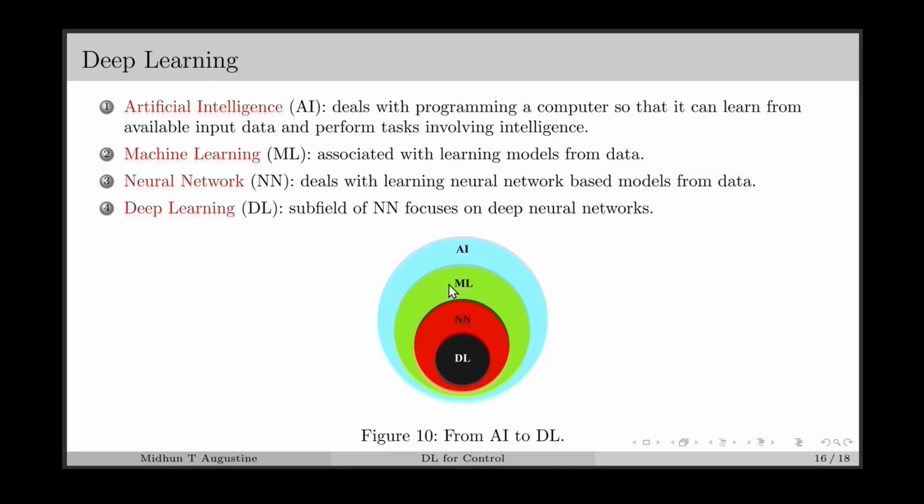Neural network is one of the most popular subfields of machine learning. It uses neural network based models and can be considered one of the most popular models in AI. And deep learning is a subfield of neural networks which focuses only on deep neural network models.